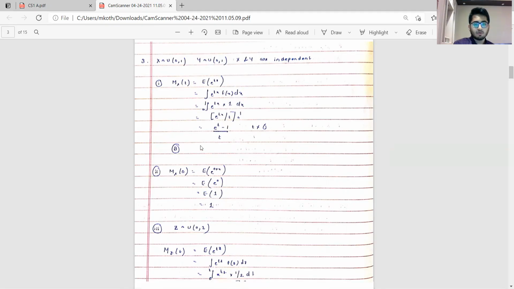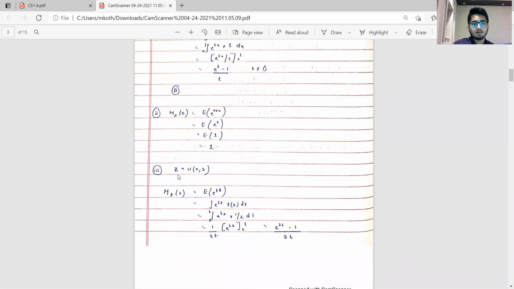Part 3, there's a random variable which has a uniform (0, 2) distribution, and we need to find the MGF of it. Using the usual technique, applying the standard formula, what we end up with is (e to the power 2t minus 1) divided by 2t. And obviously this is the case where t is not equal to 0.